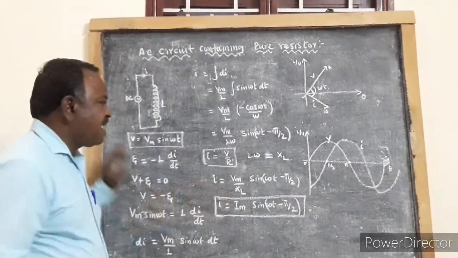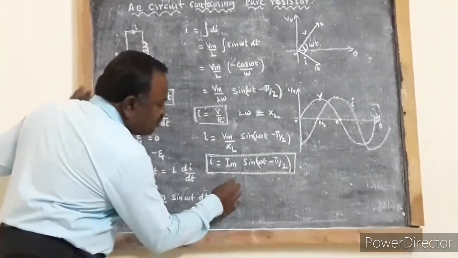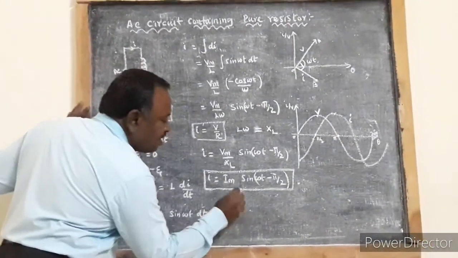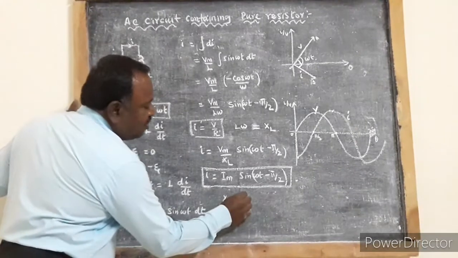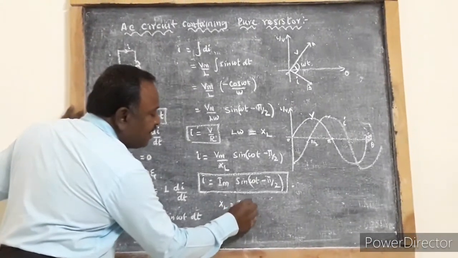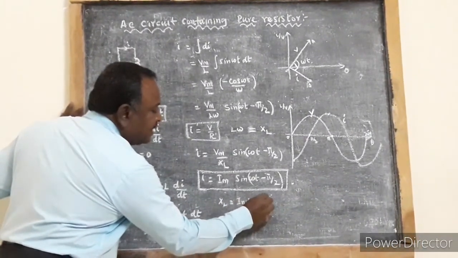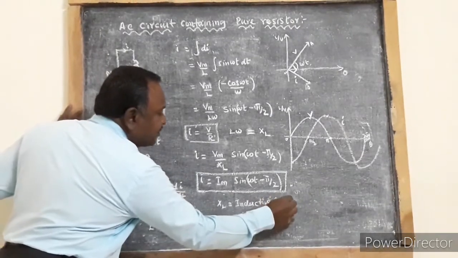So here XL is playing the same role as that of a resistor. This is called inductive reactance.